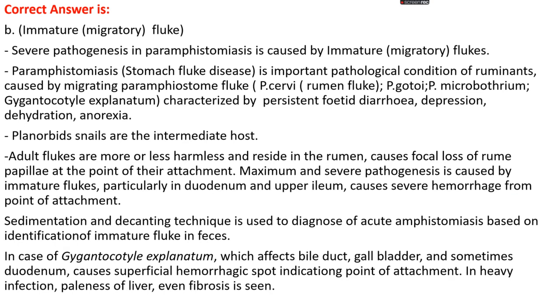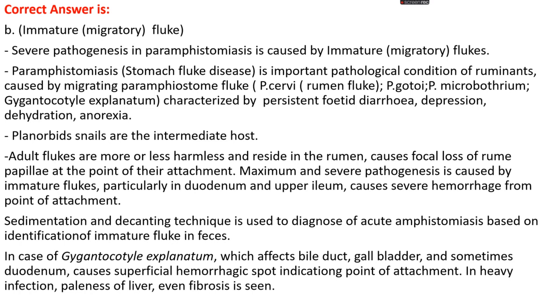Severe pathogenesis in paramphistomiasis is caused by immature or migratory fluke. Paramphistomum, which is known as a stomach fluke, is an important pathological condition of ruminants, mainly caused by migratory Paramphistomum flukes: Paramphistomum cervi, which is a rumen fluke, Paramphistomum gotoi, Paramphistomum microbothrium, and Gigantocotyle explanatum. It's mainly characterized by persistent fetid diarrhea, depression, dehydration, and anorexia in the animal.